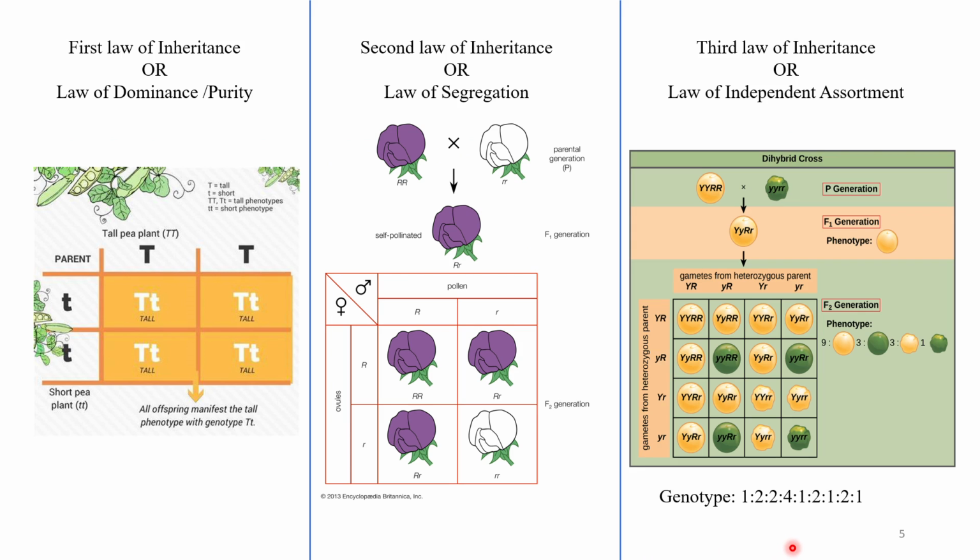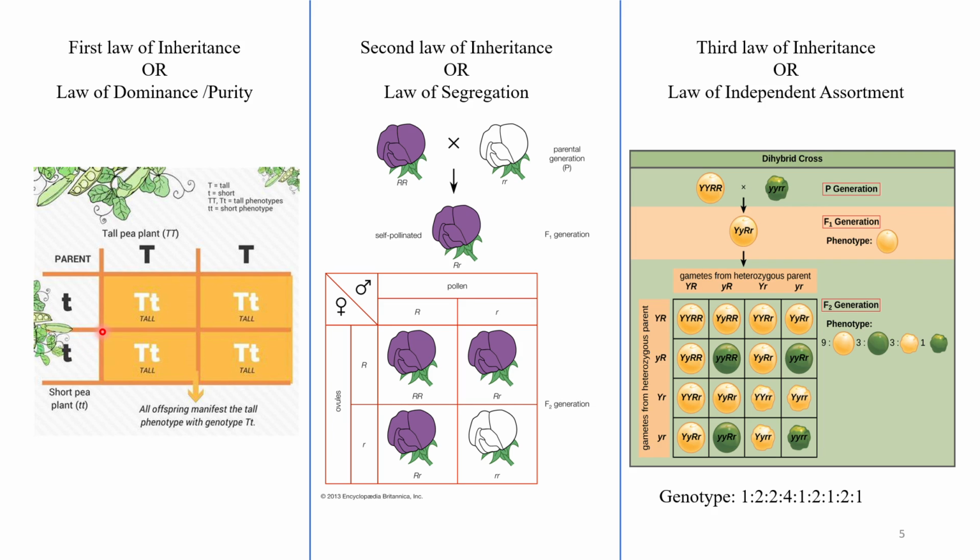Mendel gave three laws of inheritance. So start with the first law. The first law of inheritance is also known as the law of dominance or purity. Two homozygous parents are selected for testing, where one is the tall pea plant, denoted by capital T, which is dominant homozygous, and one is a short pea plant, denoted by small t, which is recessive homozygous.